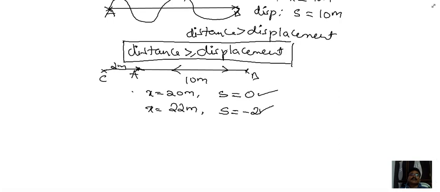Now, to understand this, I am going to take one example here.